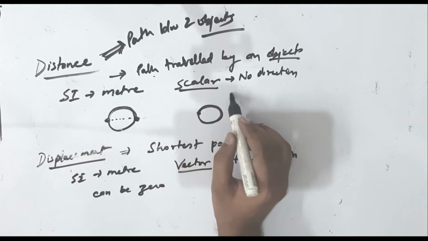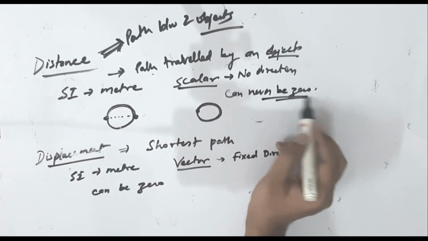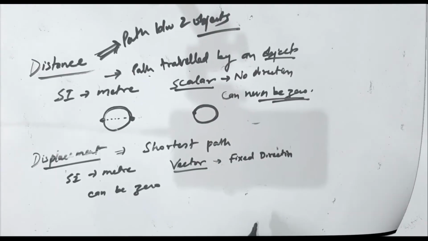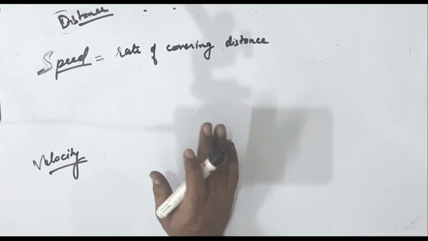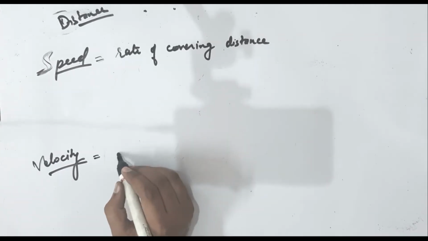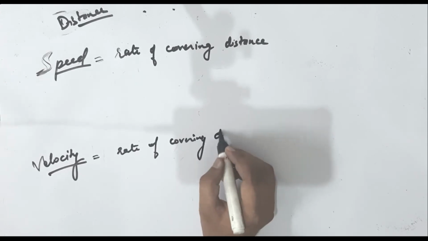So distance can never be 0. Yes, it can be 0 when the object is not moving. When the object is not moving, then distance will be 0. Speed is the rate of covering distance. What is velocity? Velocity is the rate of covering displacement.